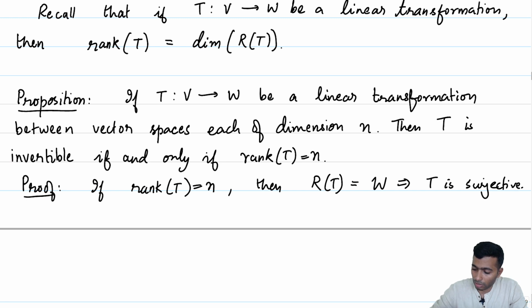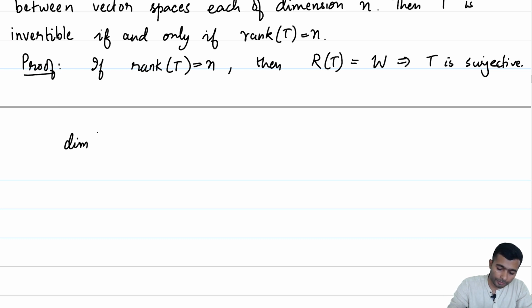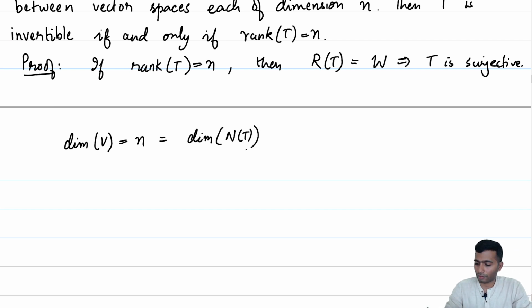But that is not all. Now, let us invoke the dimension theorem, which tells us that the dimension of V, which is equal to n, is the dimension of the null space of T plus the dimension of R of T, which is the dimension of W, which is equal to n.